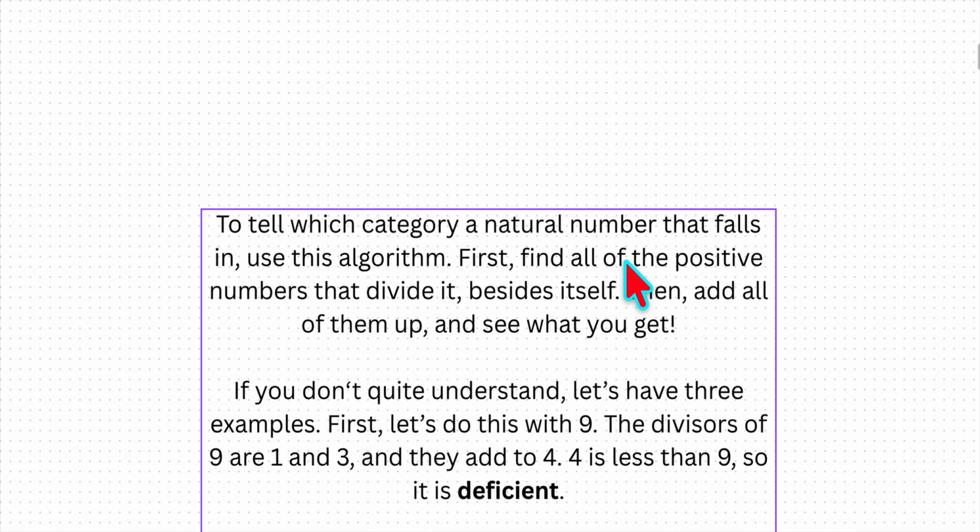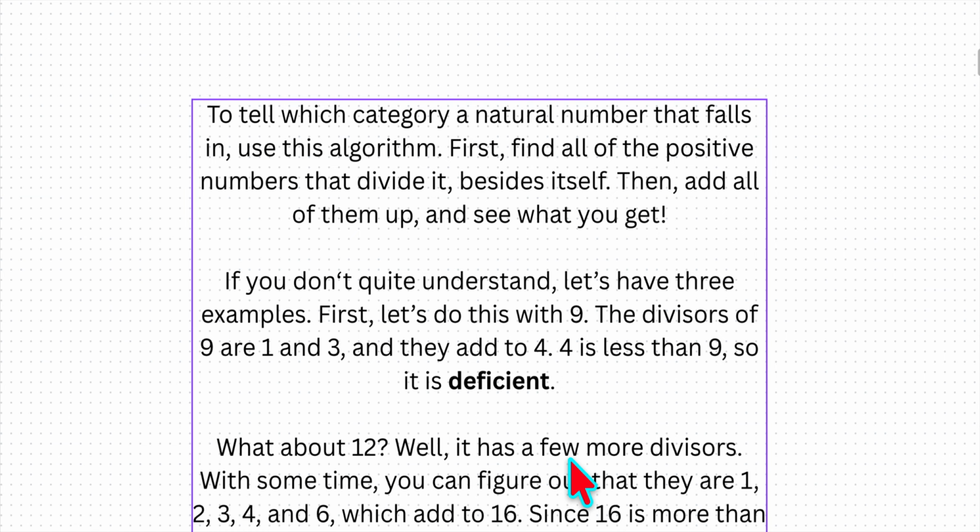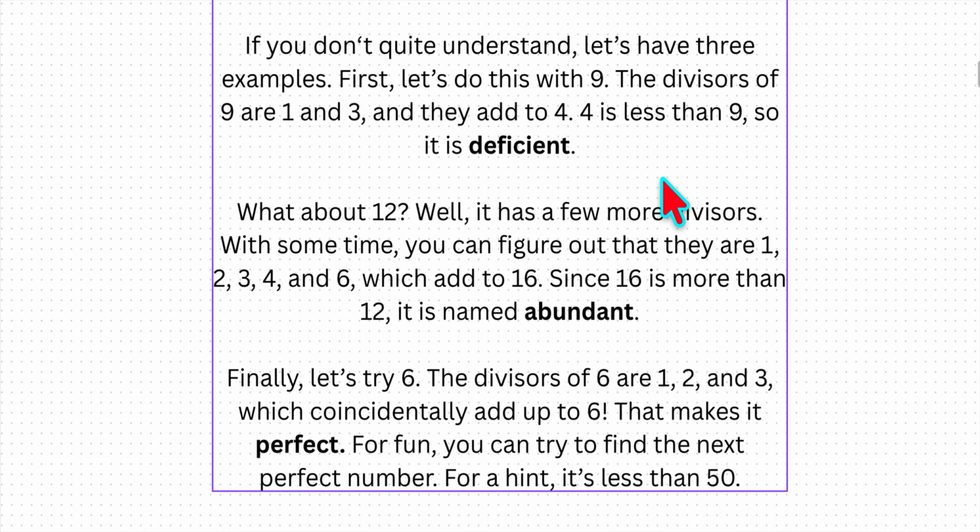To tell which category any natural number falls in, use this algorithm. First, find all of the positive numbers that divide it besides itself. Then add all of them up and see what you get. So let's have three examples to make sure you understand. Let's try with 9. The divisors of 9 are 1 and 3. They add to 4. 4 is less than 9, so it's deficient. So to summarize, if the sum of the divisors of a number is less than that number, it is deficient.